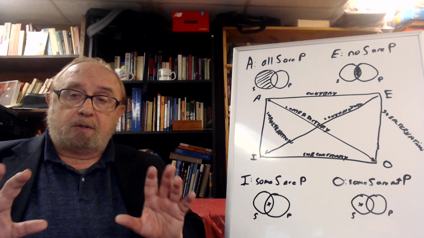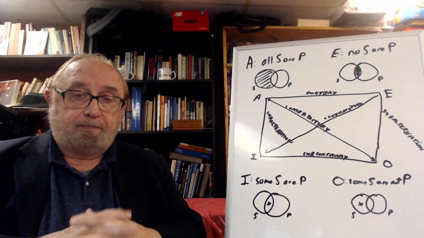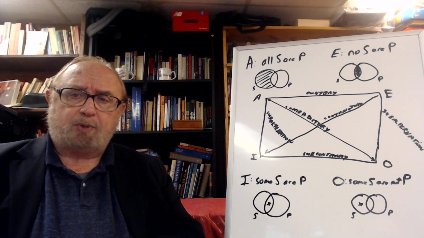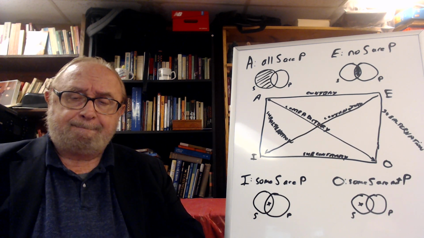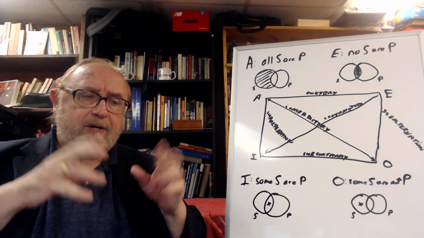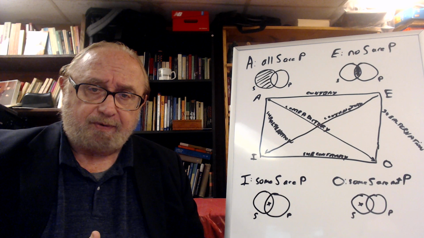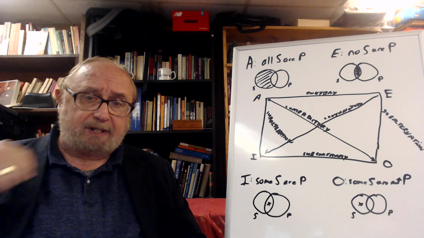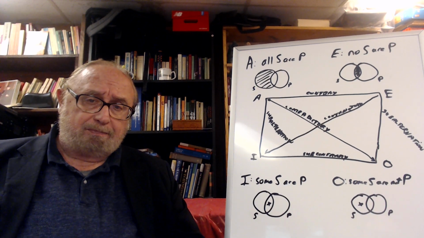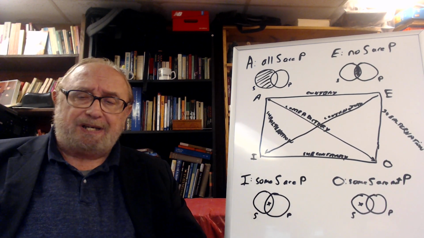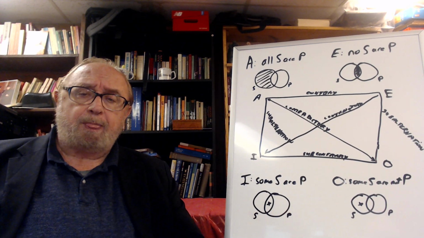Based on this, logicians and philosophers have constructed what's called the square of opposition. There's both a modern square of opposition and a traditional or Aristotelian square of opposition. The way it works is like this. The modern square of opposition is the square which is based upon Boolean or modern logic.